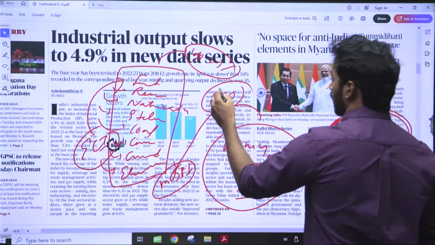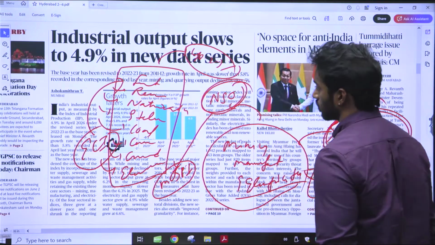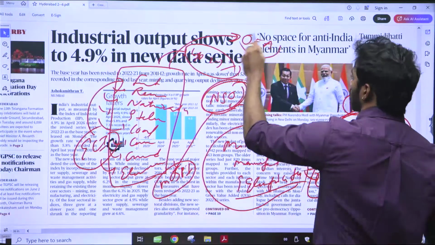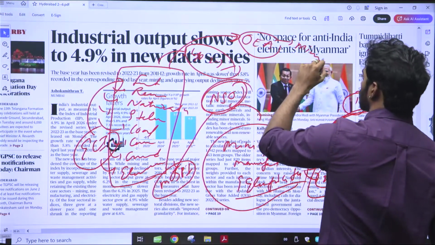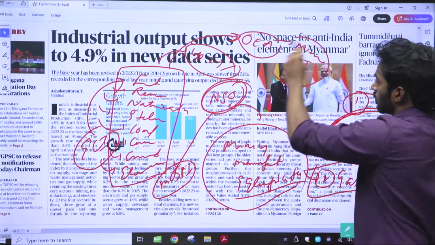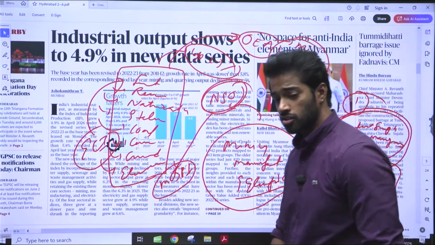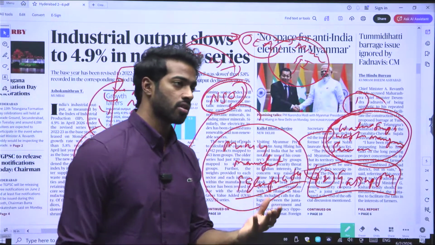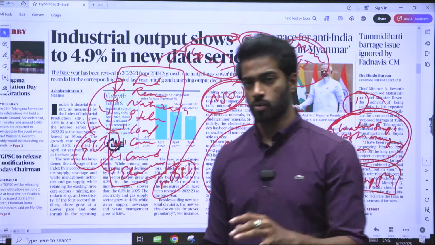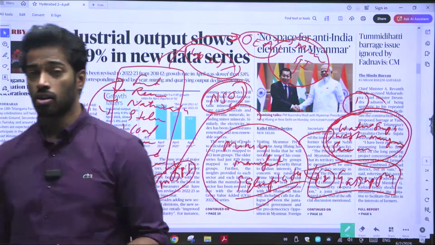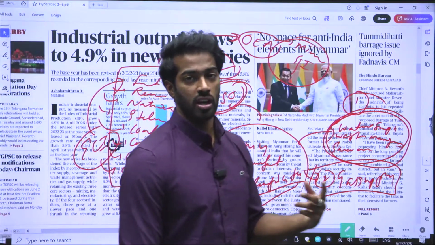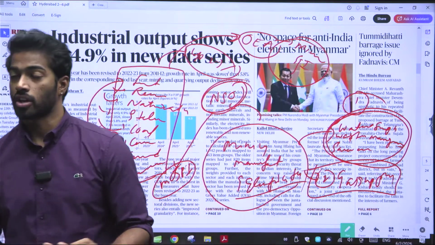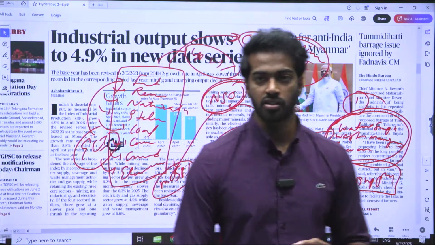Now, unlike IIP, which is released by NSO, ECI is released by the Office of Economic Adviser, under the Ministry of Commerce and Industry. That is the other thing that you have to keep in mind. So, what are the changes that they've made? Firstly, they have introduced a new IIP, in which they changed the base year from 2011-12 to 2022-23. Apart from that, they also increased the economic basket from electricity, manufacturing, and mining to water supply, sewerage, waste management, and also gas supply.